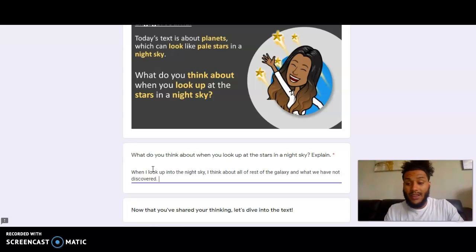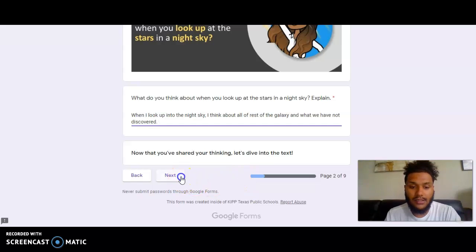Because the galaxy is a huge place and we haven't been able to find everything out there. It's just so big. And so that's something that's curious for me. When I look up at the night sky, I just wonder, like, what's all really out there? I think about the rest of the galaxy.